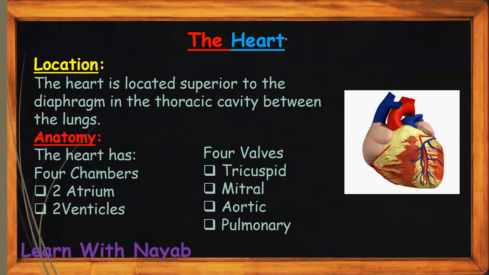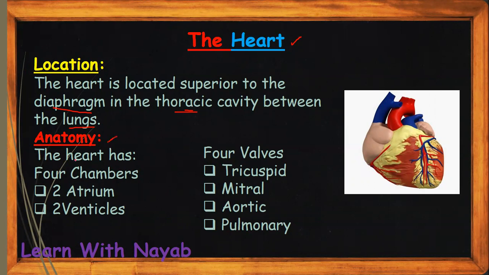Now we're going to talk about the organ which pumps the blood, the heart. First, we're going to talk about the location of the heart in our body. The heart is located superior to the diaphragm and in the thoracic cavity between the lungs. It is between our lungs, and the diaphragm is where the lungs end. So it is upper than the diaphragm, and slightly to the left in the thoracic cavity.